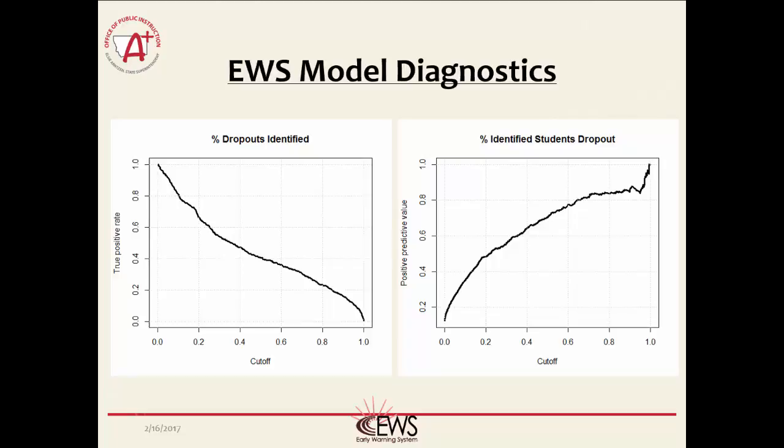Another important cutoff is at 40%. If you look at the graph on the right, you will see that if we use a cutoff value of 40%, about 2/3 of the students identified eventually drop out. The Montana EWS uses 15% as the cutoff for at risk, and any student that is higher than 40% is considered extreme risk. These graphs are displayed to show that these numbers were not just picked out of a hat and have statistical analysis behind them.